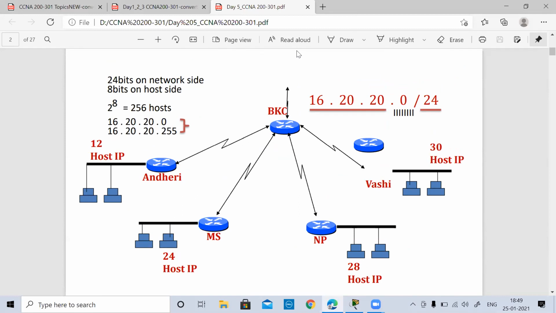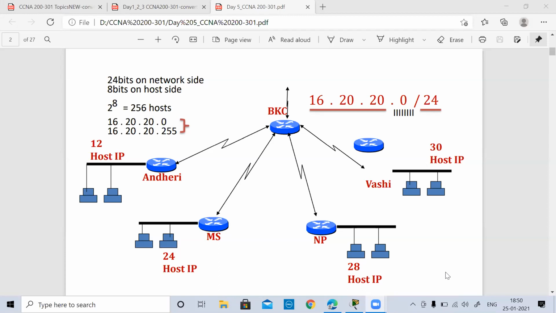Suppose I have been allotted an IP like this by the provider: 16.20.20.0/24. This IP has been allotted to me as a network engineer. Now how should I go ahead and give IP addresses to all my branches? I need to be effective and smart enough so that I don't waste resources and I use them effectively.